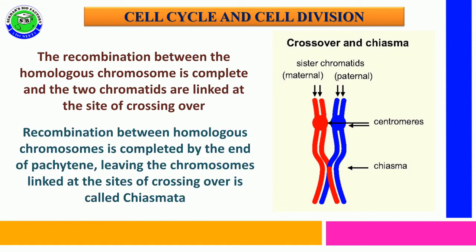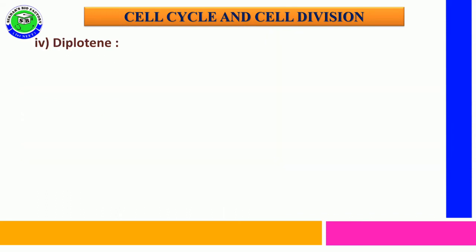The recombination between homologous chromosomes is completed at the end of the pachytene stage, and the chromosomes are linked at the crossing over point. It is called chiasmata. So chiasmata are formed in the pachytene stage, but appear clearly in the next stage, diplotene.